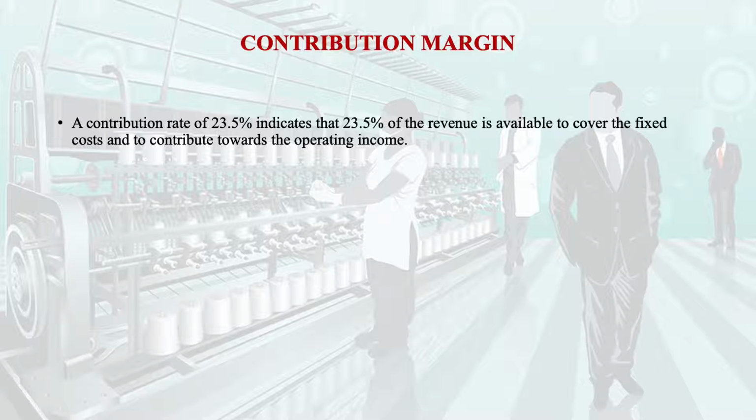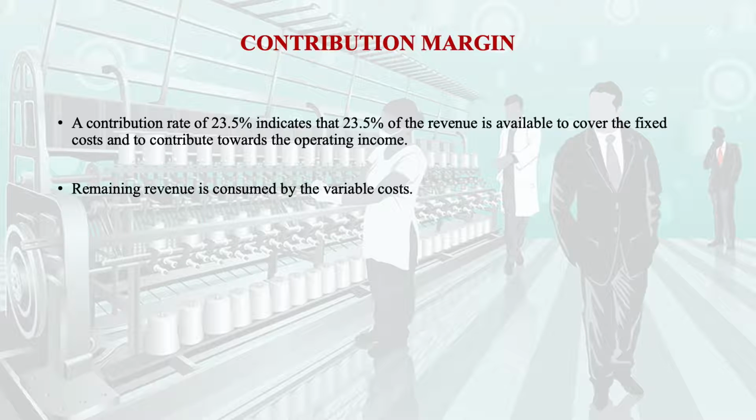A contribution rate of 23.5% indicates that 23.5% of the revenue is available to cover the fixed cost, and it also contributes towards the operating income or operating profit. The remaining 76.5% is consumed by the variable cost. So you should see that the major portion of your revenue is consumed by the variable cost.